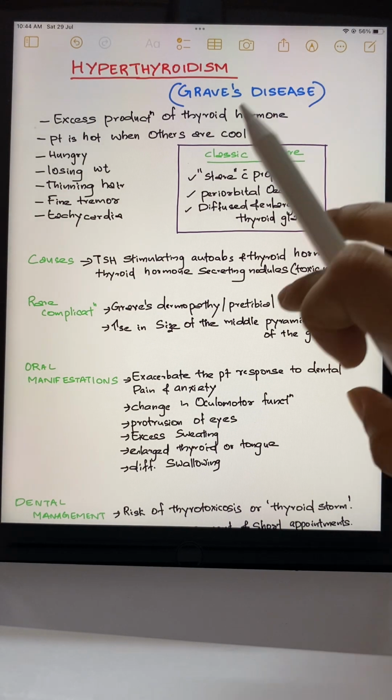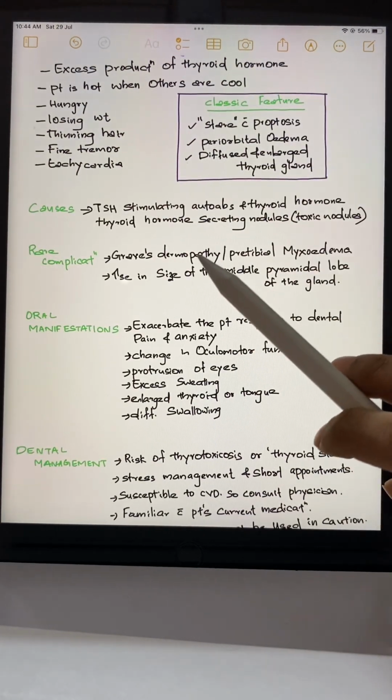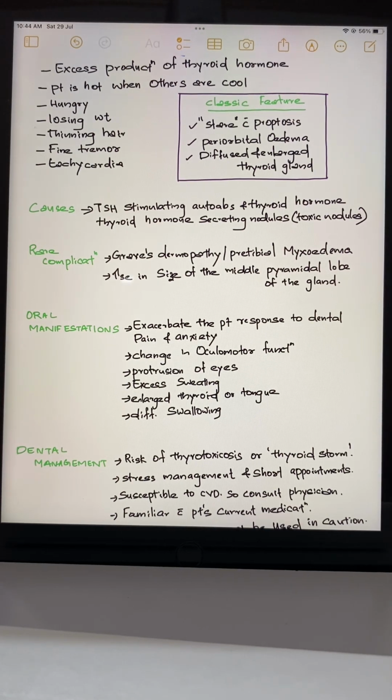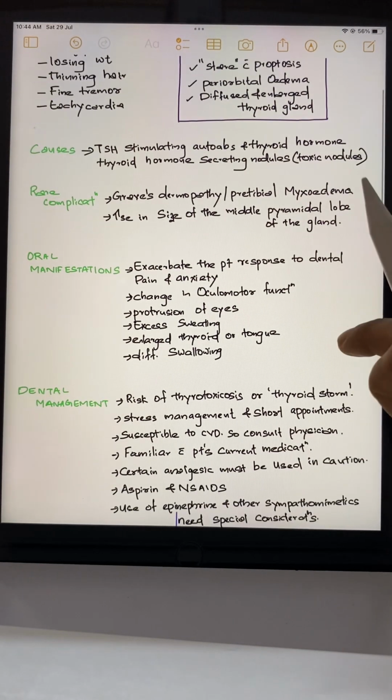And the rare complication is Graves' dermopathy or pretibial myxedema. You know what pretibial myxedema is? This is the asymmetric or symmetric pitting edema of the anterior and lateral aspect of the lower leg. Then an increase in size of the pyramidal lobe of the gland can also be seen as a rare complication.